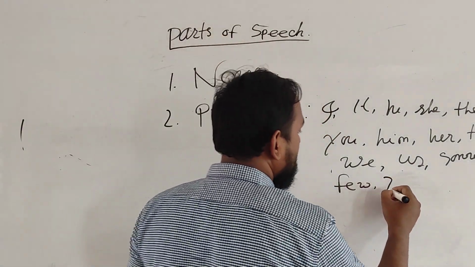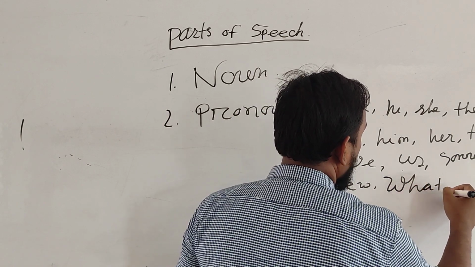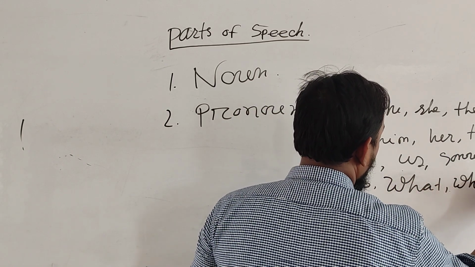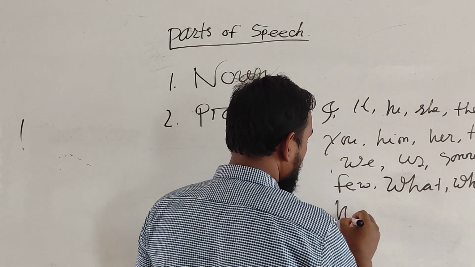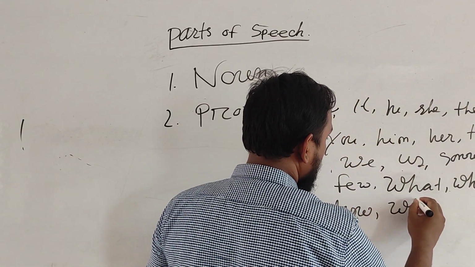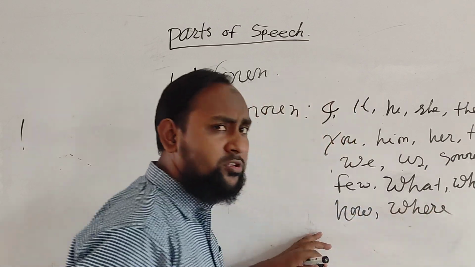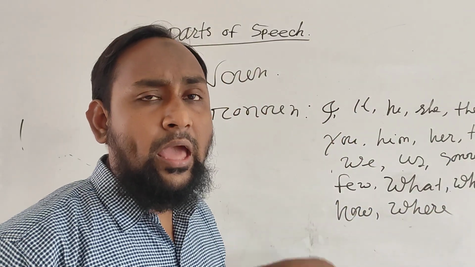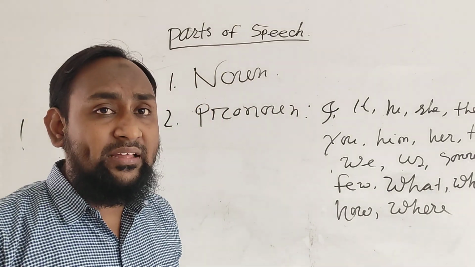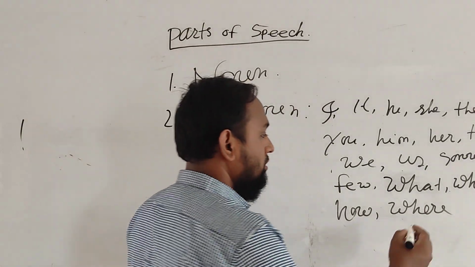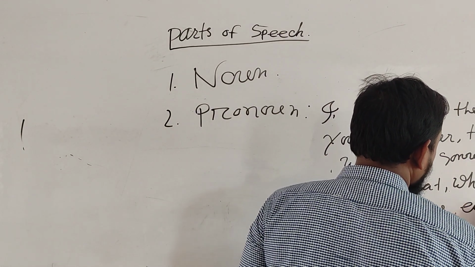For example, what, whom, which, how, why. This also indicates the pronoun. And we can also use each other, one another. This is called the reciprocal pronoun. Each other, one another.